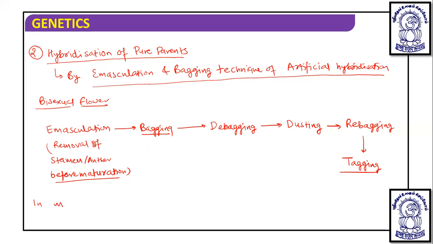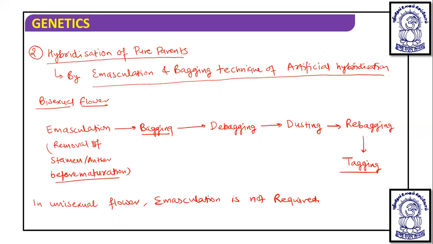In a unisexual flower, if we are going to perform artificial hybridization, emasculation is not required. Okay, so this is the thing. When we need to carry out selfing of a bisexual flower, then only we need to do removal of stamen for emasculation. And after this, the third step is involved here.